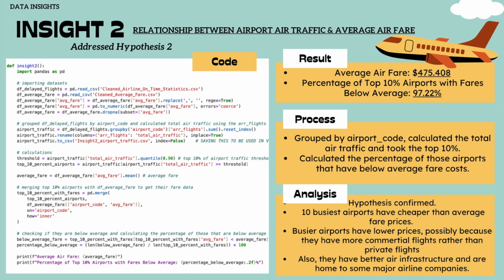The reason for this could be that they have more commercial flights. Other reasons include that larger cities have busier airports and they usually have a more efficient, developed air transportation infrastructure and are home to some major airline companies such as Delta, United, and more. Therefore, this correlation shows that an airport doesn't necessarily have to be bigger, as proven by the rejection of hypothesis 1, but it does have to be busier and public to have cheaper prices.